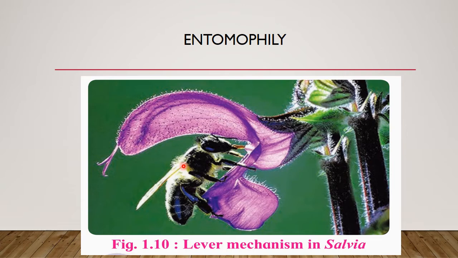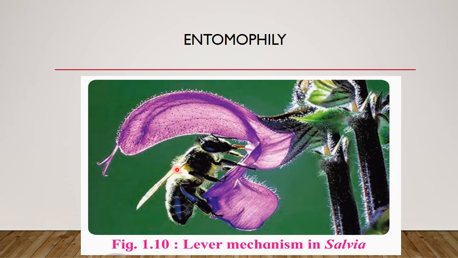By the weight of the insect, the sterile anther lobe pushes down, and the upper fertile one touches the insect body from the upper side, and that way it leaves the pollen grains on the upper surface of the insect.